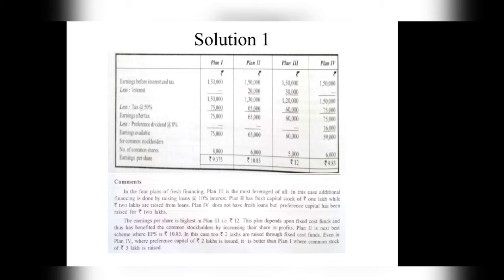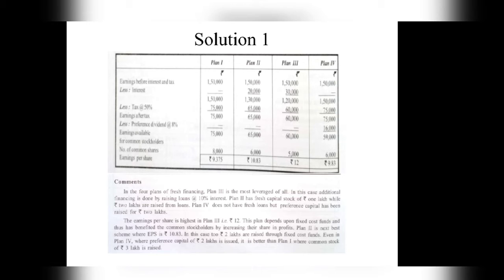So now in the example it is given that the company already has rupees 5 lakhs in the form of equity share capital of rupees 100 each. So there are 5,000 equity shares. Now the company wants another rupees 3 lakhs for its expansion and modernization plan. There are four plans by which the company is planning to raise the additional rupees 3 lakhs. So there are four plans according to which they will raise the finance.